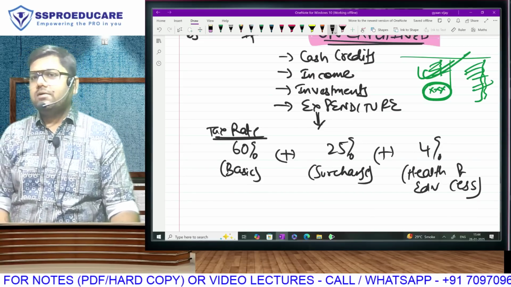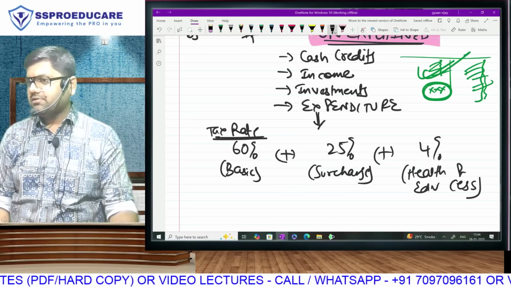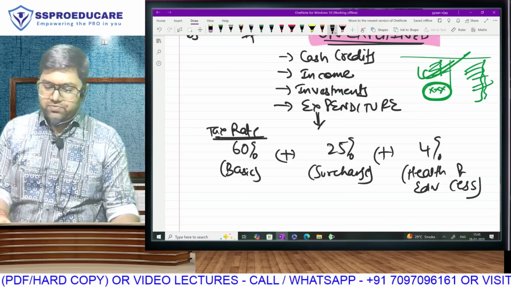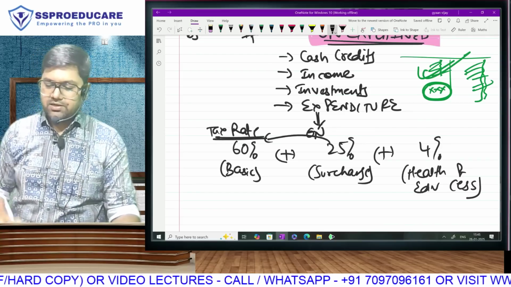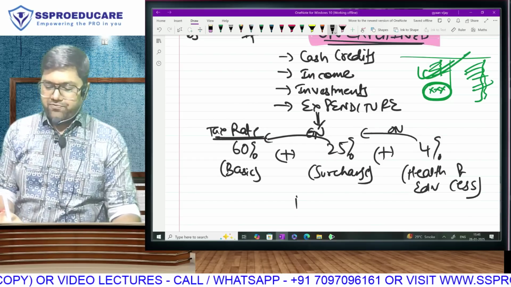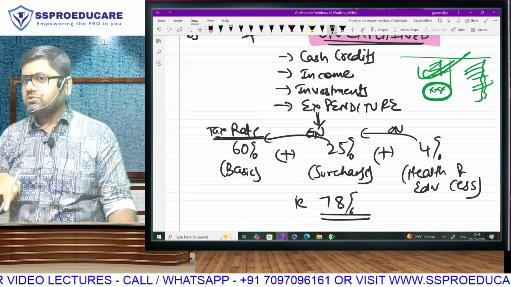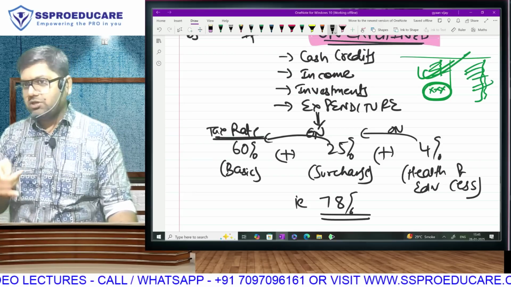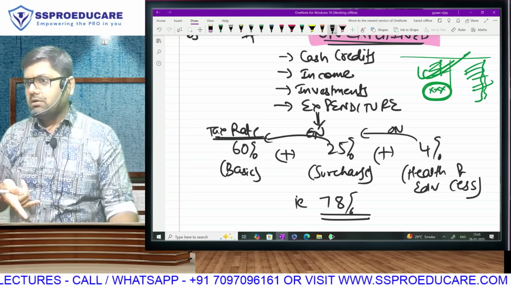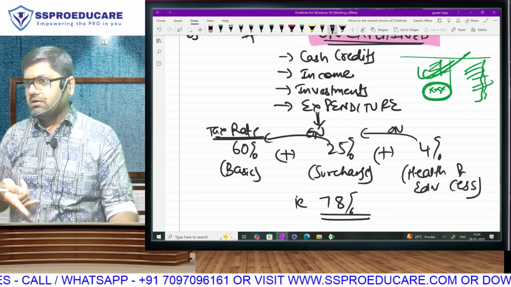And how many math geniuses are in your field? So therefore, sir, 89%. No, this 25% will be on the 60, and this 4% will be on the total. Effective tax rate being 78%. If anybody has not derived 78 and has confusion, then tell me right now, I will explain. Then don't say, sir, how is it 78? 60 plus 25 plus 4, 89.